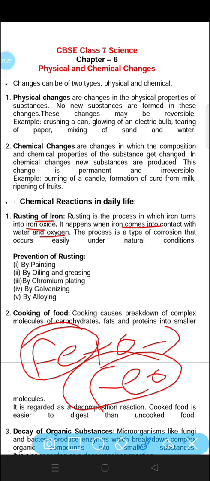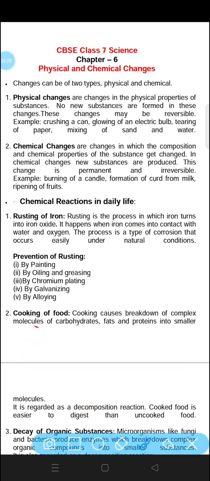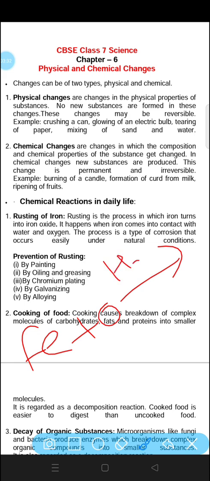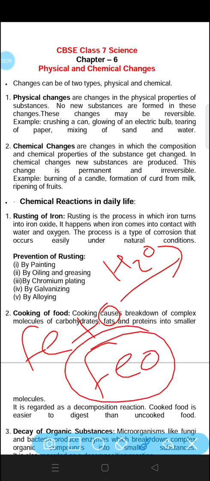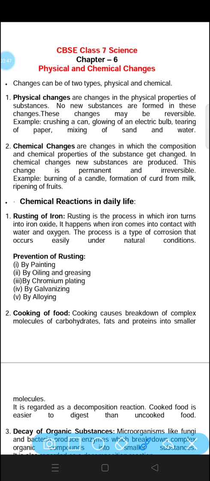Fe is iron and it will change in presence of oxygen and there will be obviously some moisture. When iron reacts with oxygen in presence of H2O, or we can say some moisture, then ferrous oxide will be formed. This is called rusting of iron. The process is a type of corrosion. Rusting of iron is also called corrosion.